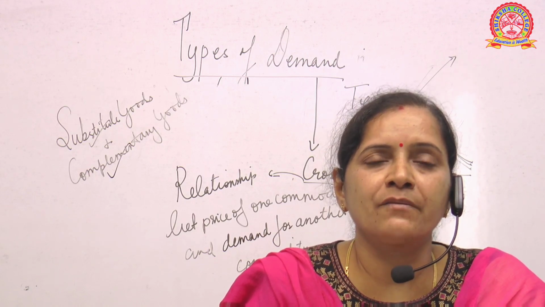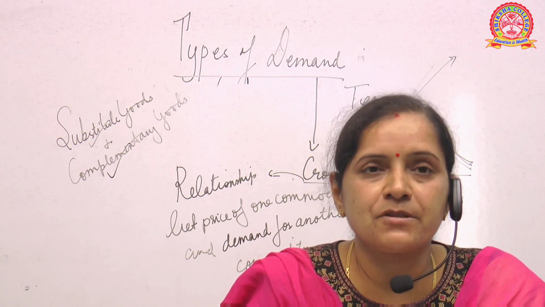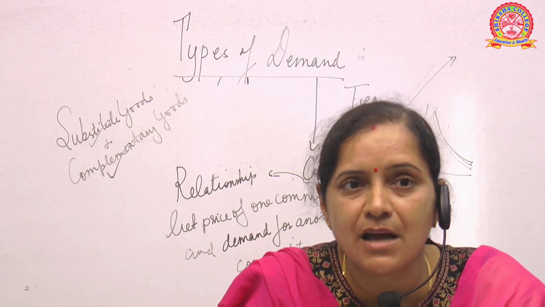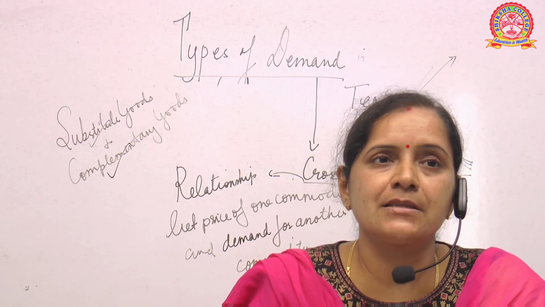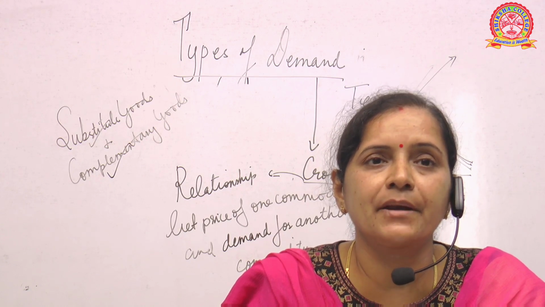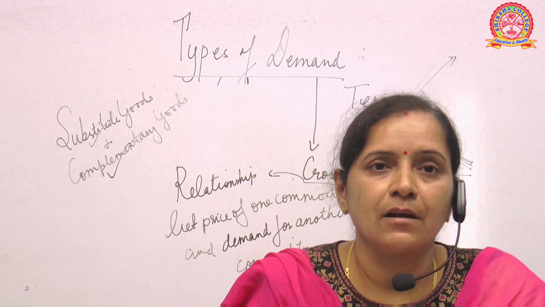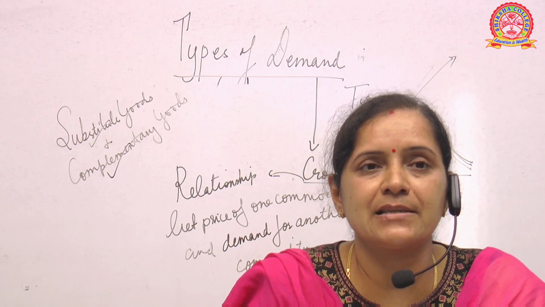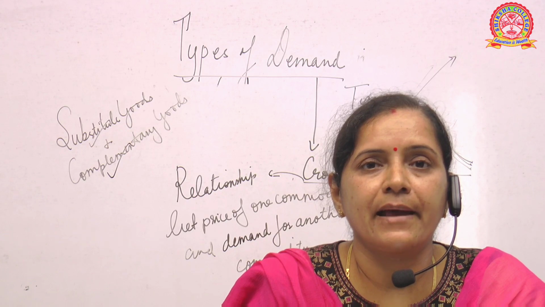I hope that whatever we have discussed today regarding the theory of demand, determinants of demand, types of demand, what are the exceptional cases, why it happens, why the curve slopes down, or why the curve comes from left to right, I feel that all these things you have understood. So please go through it, think about it, try to understand the explanations which have been given today. These things are quite fundamental, which I have told you in the class, citing some very common examples, so go through it and have a nice day.